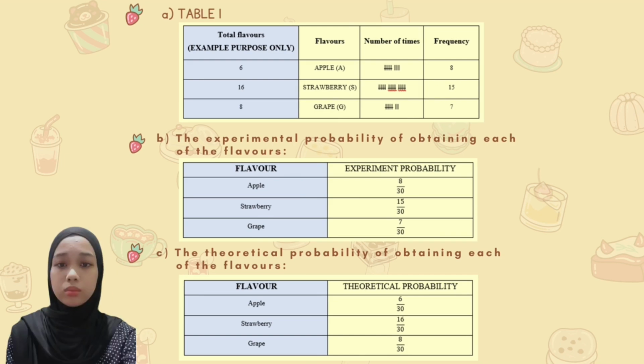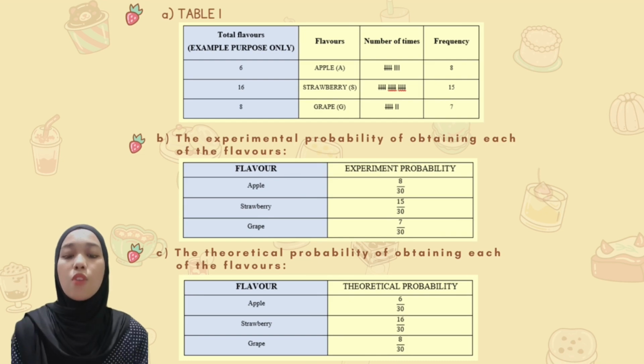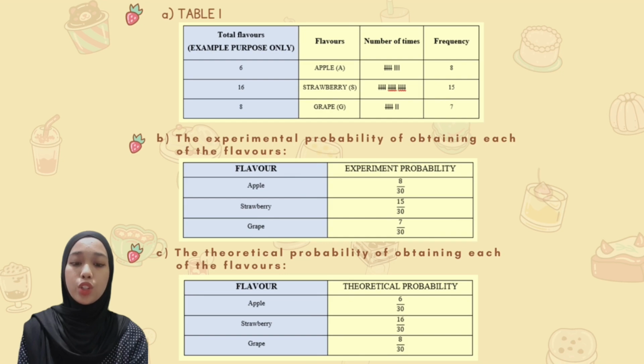of grape flavor. For question B, for the experimental probability, we need to find the number of times the event occurs per total number of trials, which means the apple had 8 over 13 and the strawberry is 15 over 13 and the grape is 7 over 13. For question C, which is the theoretical probability, same as question B, we need to find the number of times it will occur per total number of trials, which is apple 6 over 13 and the strawberry is 16 over 13 and the grape is 8 over 13.